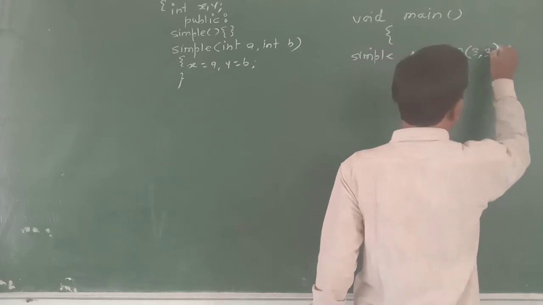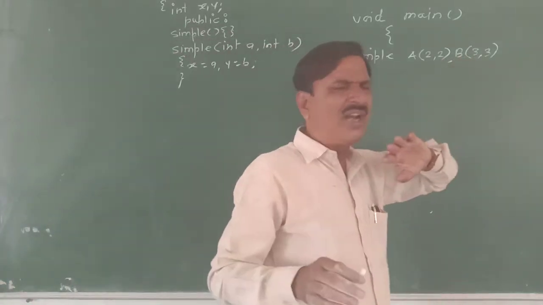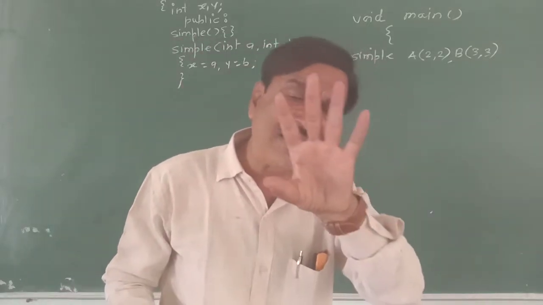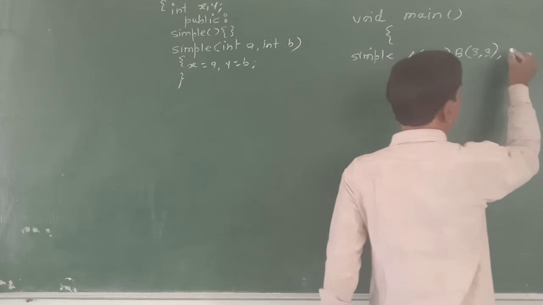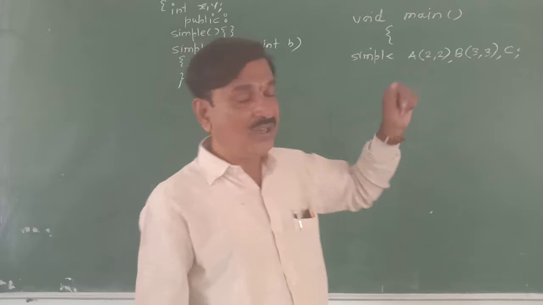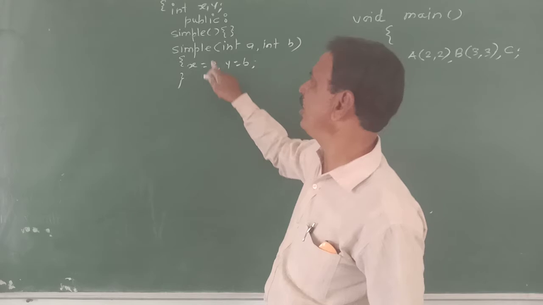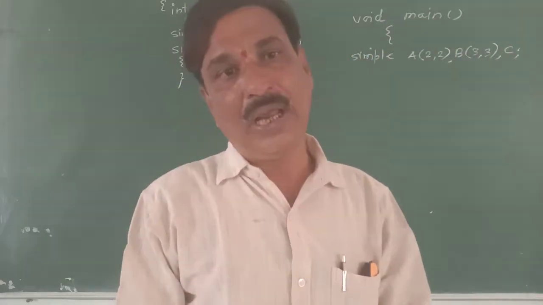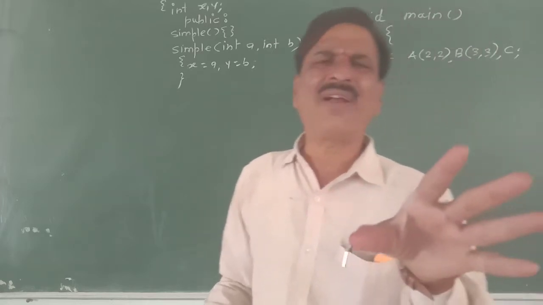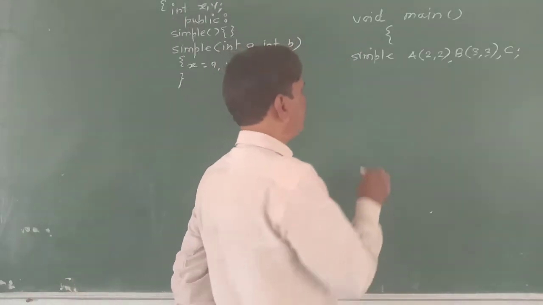Simple b(3,3). Again an object is created, and the constructor is executed. Actual parameters 3 and 3 formally become a and b, and they are given to x and y. So object b has x and y initialized to 3 and 3. One more object I have created, c, to which we are not passing parameters. That's why the parameterized constructor will not execute; rather the default constructor will execute, and the data members x and y of object c will be uninitialized.